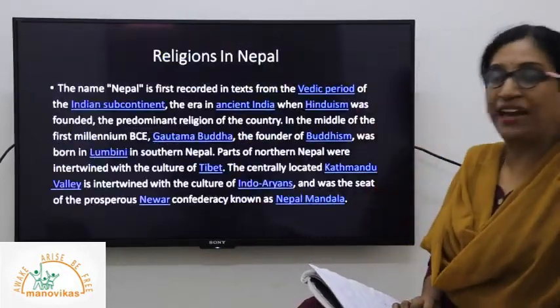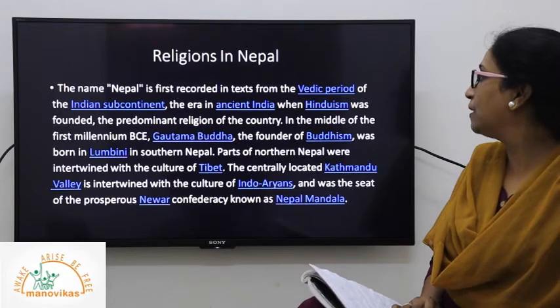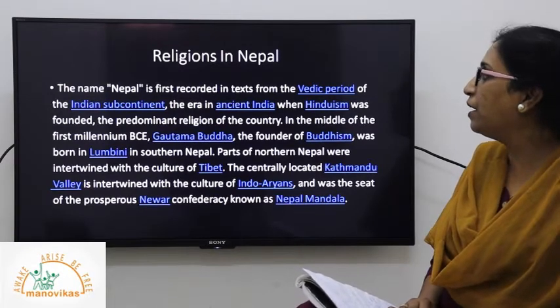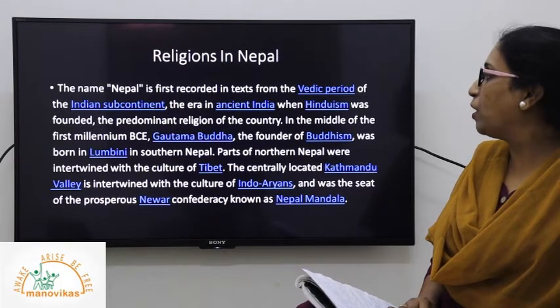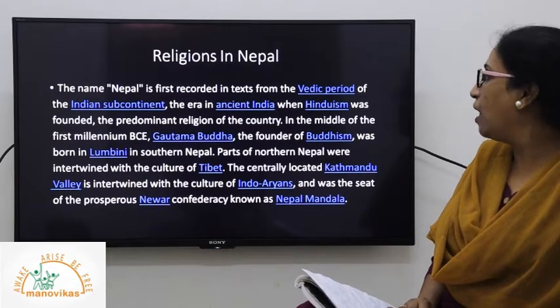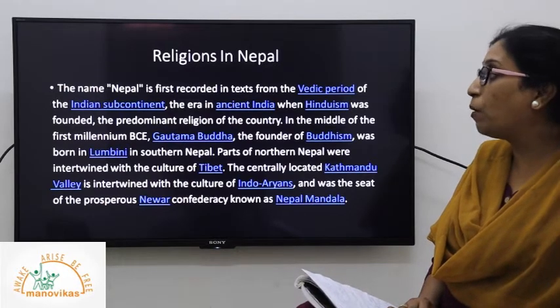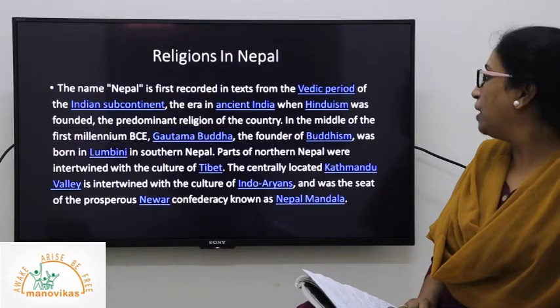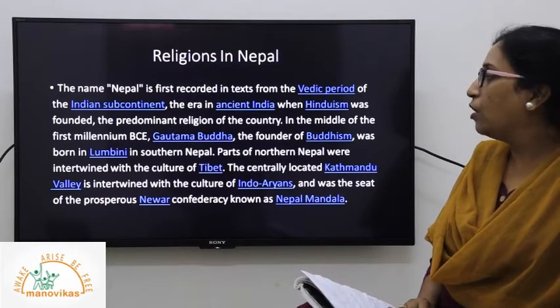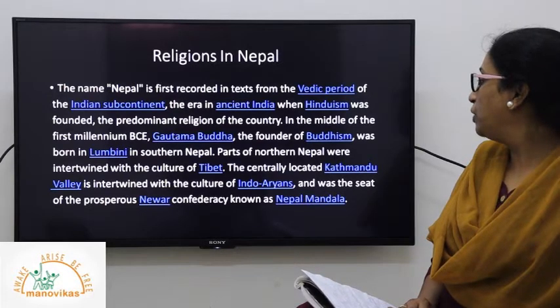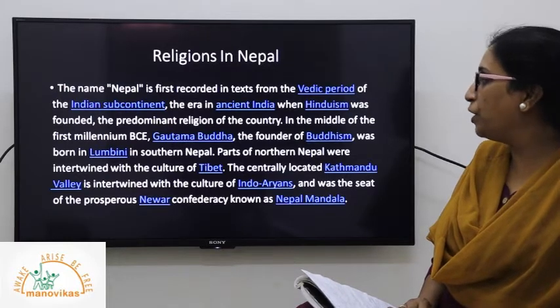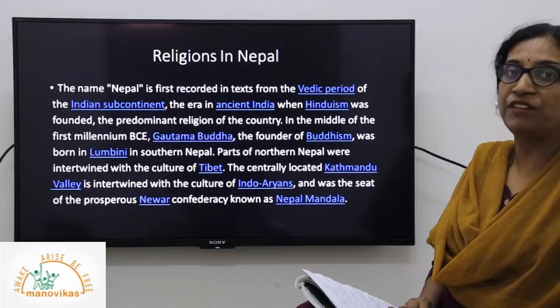As for the religions practiced by the people of Nepal, since the Vedic period of the Indian subcontinent in ancient India, when Hinduism was founded, it was the predominant religion of the country. In the middle of the first millennium, Gautam Buddha, the founder of Buddhism, was born in Lumbini in the southern part of Nepal. This is very, very important.